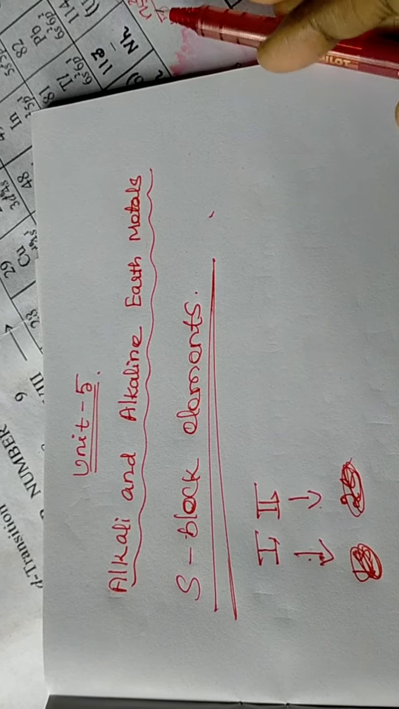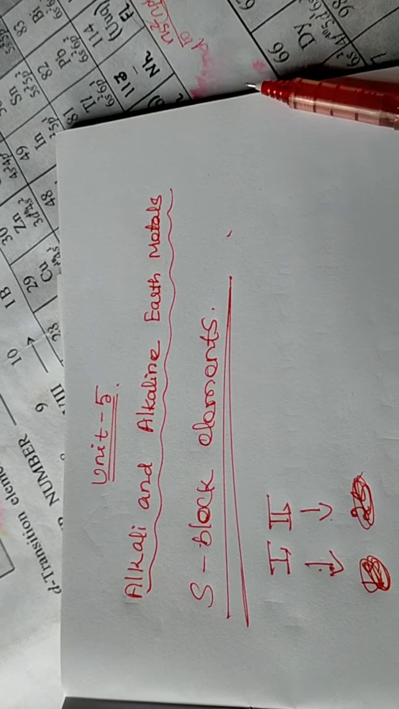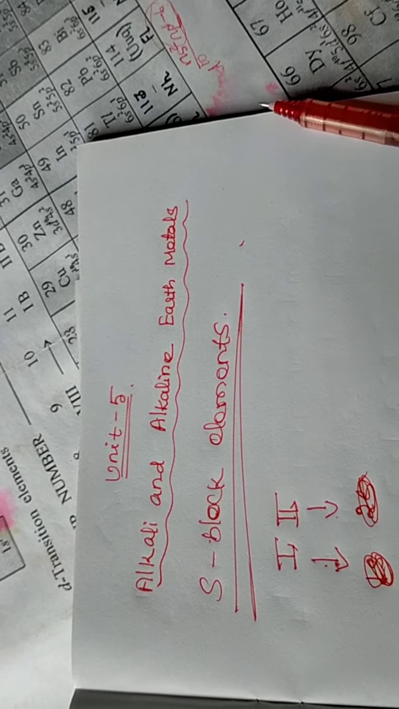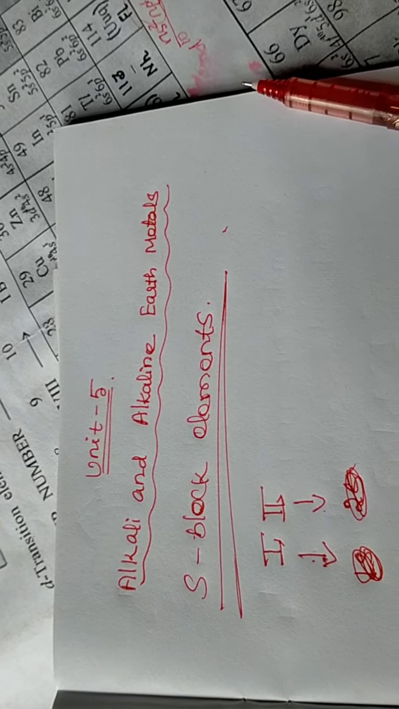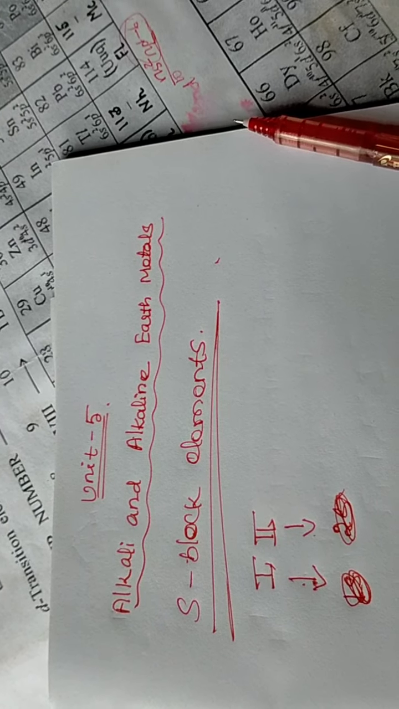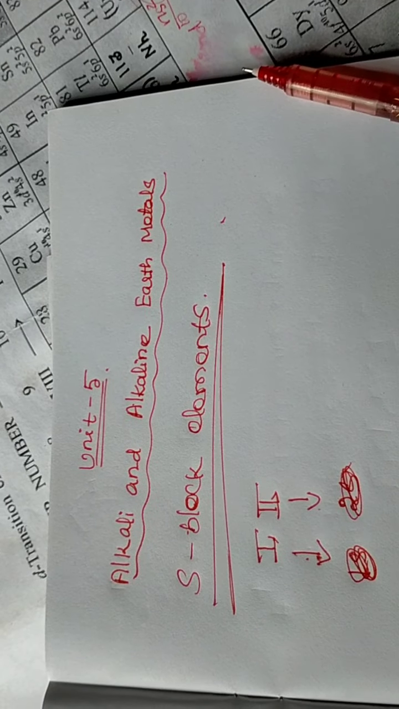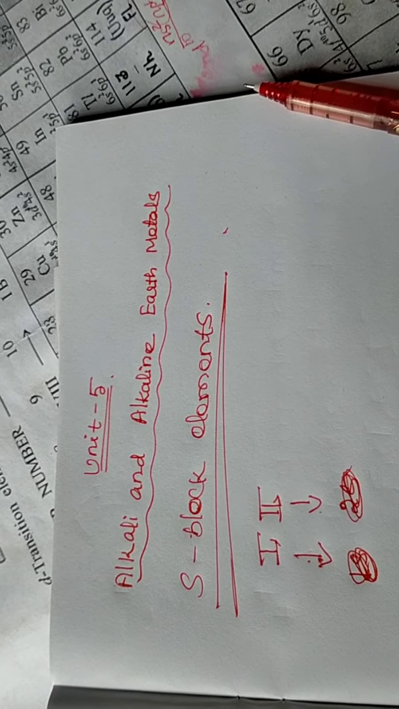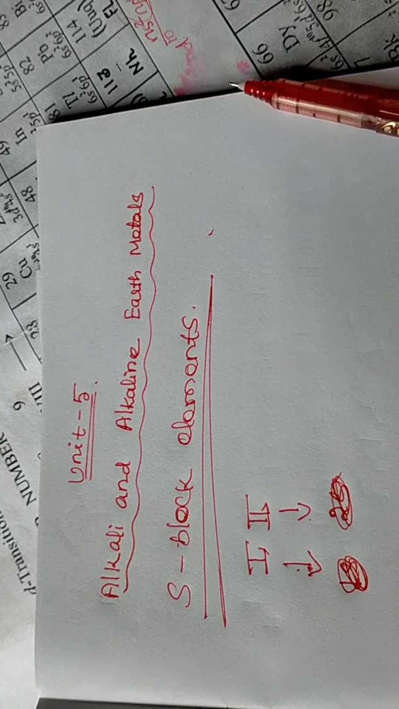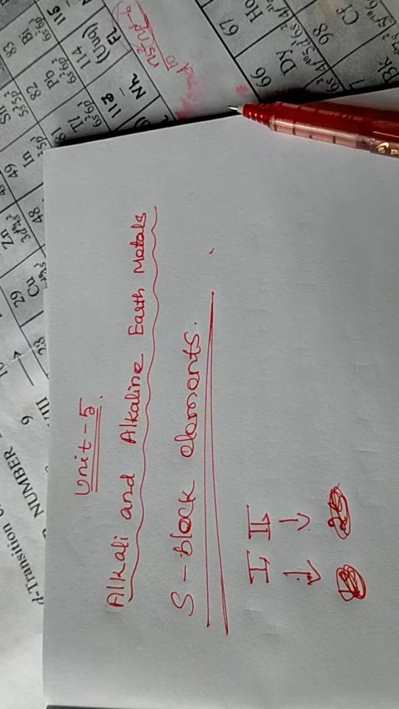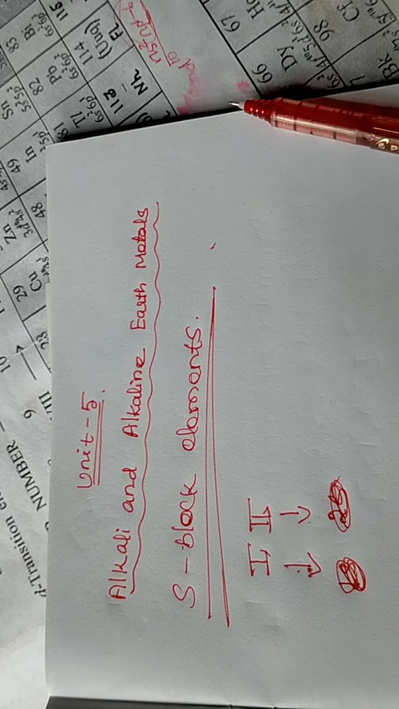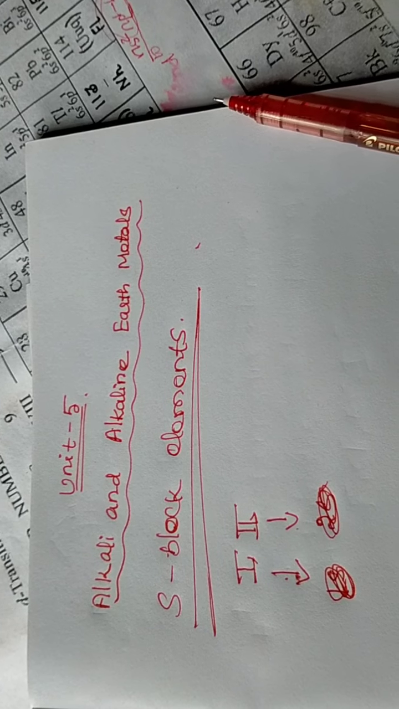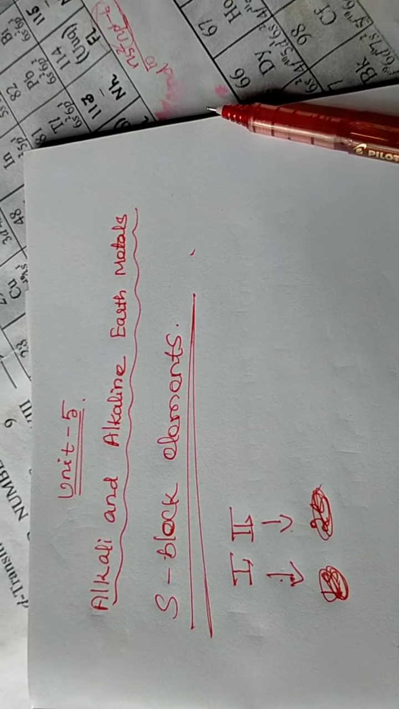Alkali and alkaline earth metals are generally known as S block elements. In this unit, we are going to cover the general characters and uses of these two types of metals, and also some compounds of alkali metals and alkaline earth metals.